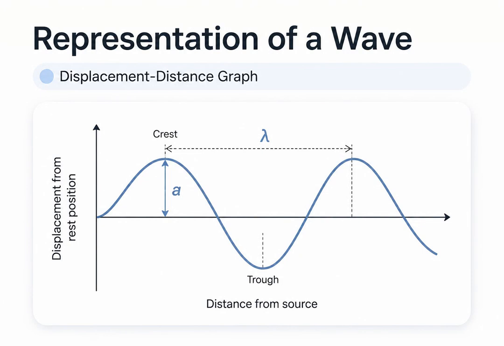How do we visualize these waves in physics? We often use graphs. This first graph is a displacement-distance graph. It freezes the wave at a specific moment in time and shows the displacement of all particles along the distance from the source. Here, we can clearly see the crests, the troughs, the maximum displacement A, and the wavelength, denoted by the Greek letter lambda.